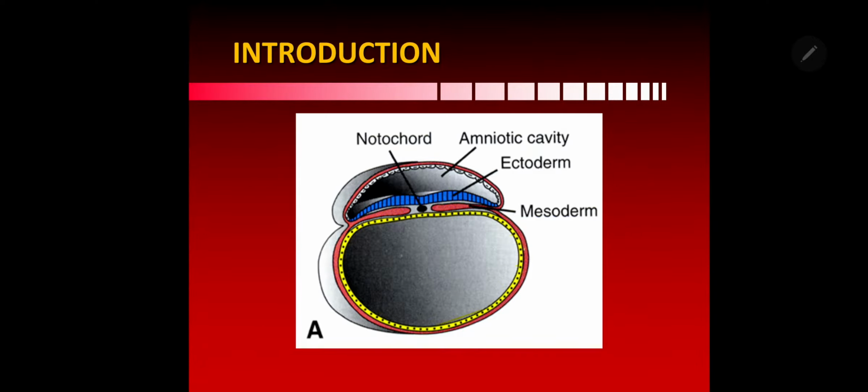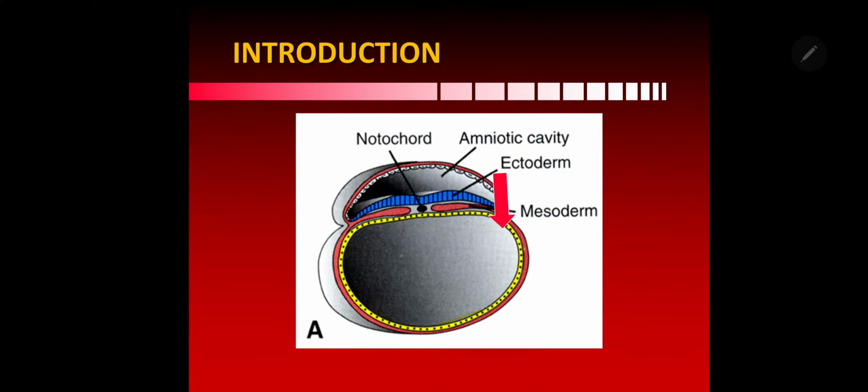When you see the coronal section through the embryo at the end of the third week, you will see the formation of these three germ layers. That is ectoderm, which will differentiate into surface ectoderm and neuroectoderm, mesoderm on either side of the developing notochord, and endoderm covering the yolk sac.